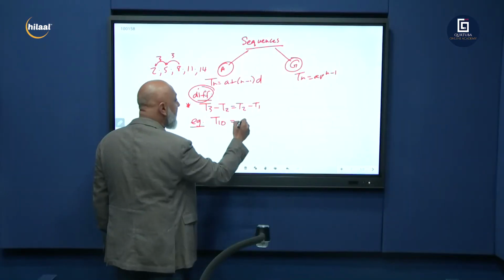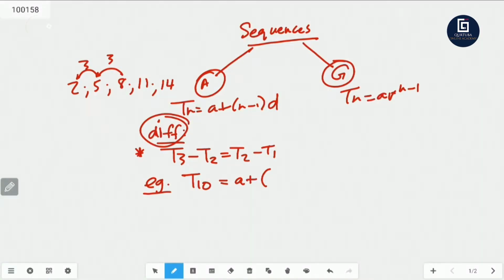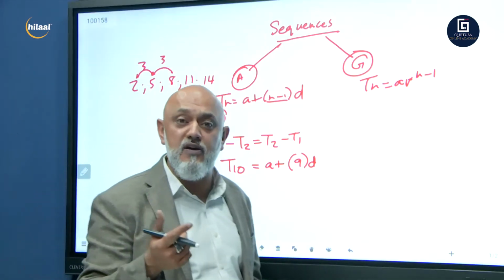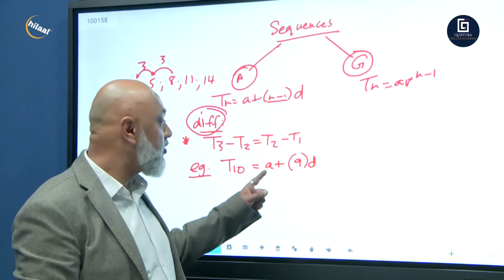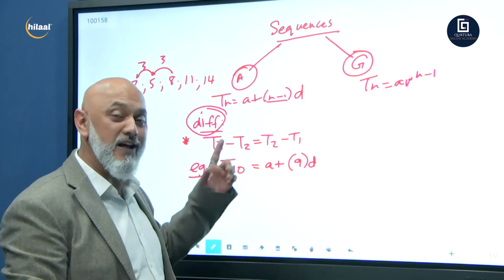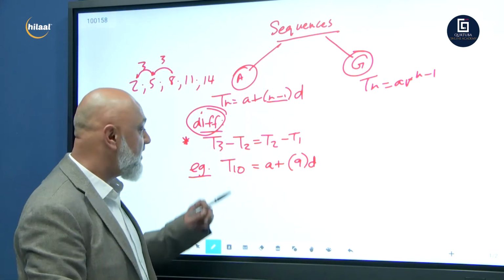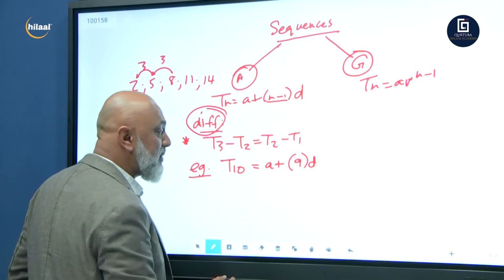Term 10 is A plus 10 minus 1, N minus 1. 10 minus 1 is 9D. Very important to convert it into its language, because this is going to help us to build simultaneous equations when we get to our higher order questions. So here we go. T10 is equal to A plus 9D.